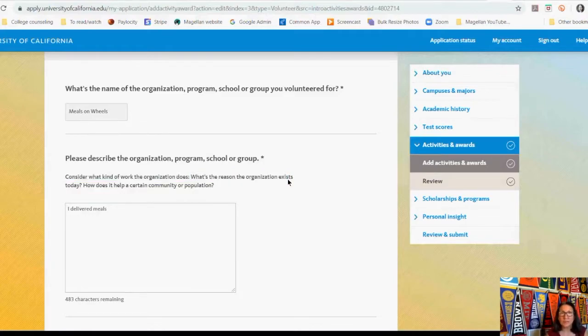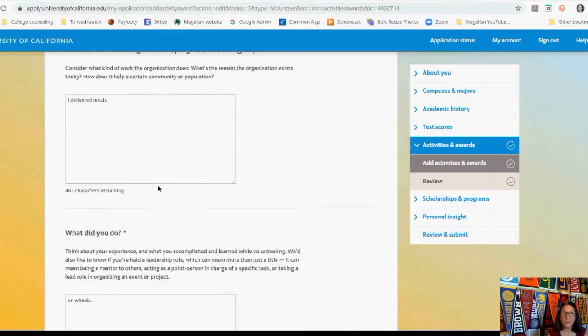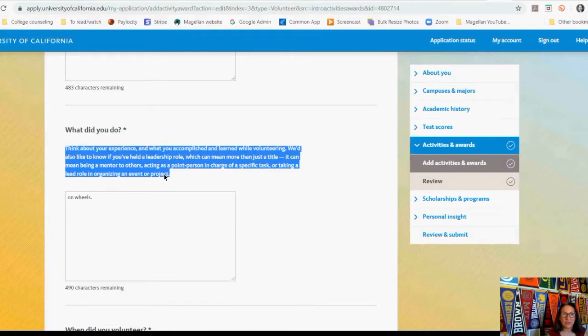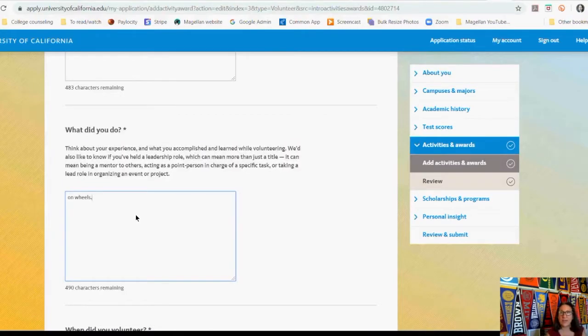If you did a volunteer activity, what they're asking is for you to reflect upon what the need in your community is for this activity, right? How does it help a certain community or population? You can see what they're looking for here. And then additionally, you get another 500 characters, again, to reflect on your experience, what you accomplished, what you learned.